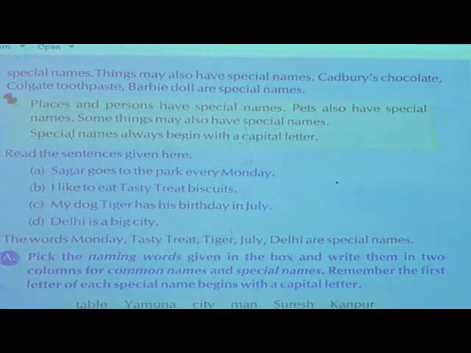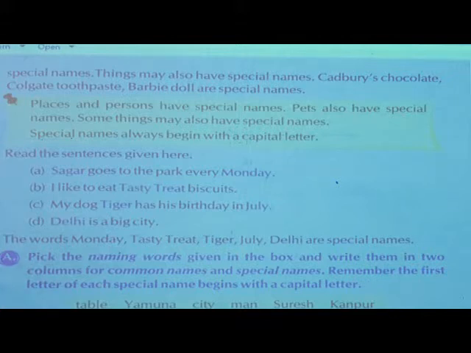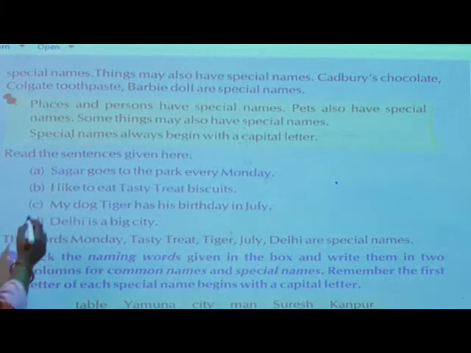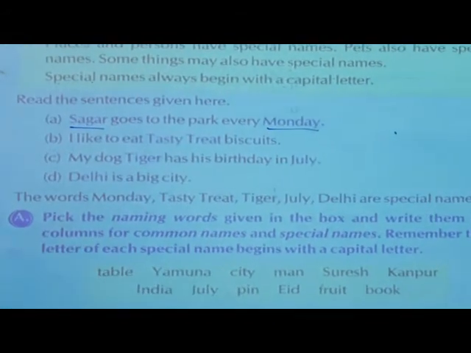Just now we have seen the things, like chocolate, Colgate toothpaste. Dolls are also having some special names. So read the sentences given here. Come on, read with me. Sagar goes to the park every Monday. Now in this, what you can see, special names are Sagar and Monday.